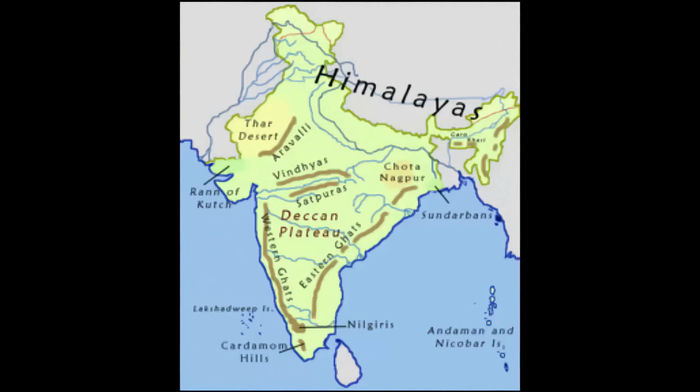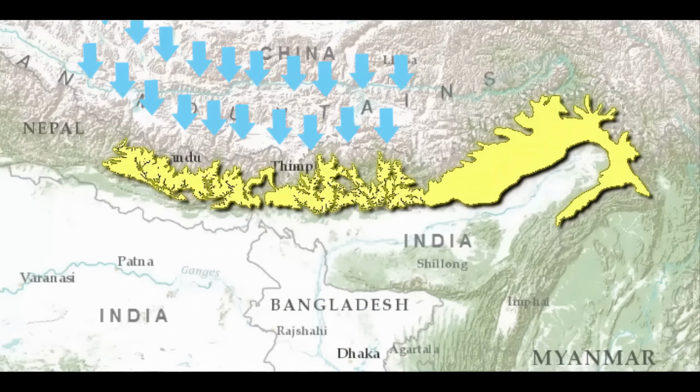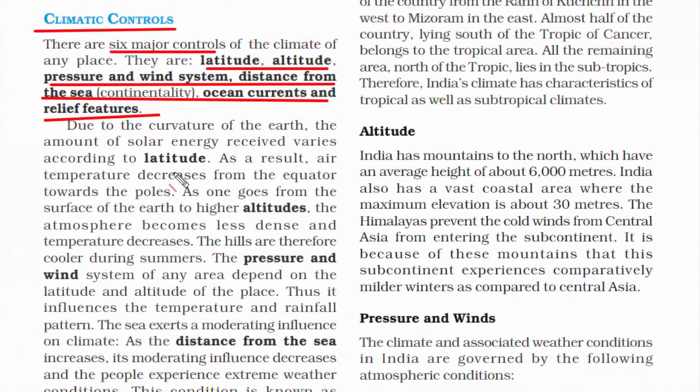And the last point is relief. By relief, we mean the plateaus, mountains, etc. These physical barriers also play a major role because high mountains act as a barrier for cold or hot wind. One fine example is the Himalayas. They protect us majorly from the cold winds coming from the Arctic. So I hope now you are well versed with the climatic controls.